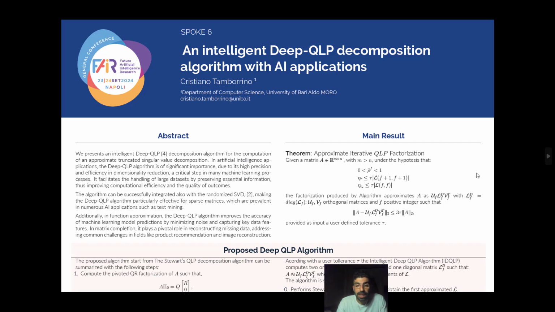Here I show the main result of our research collected in this theorem.